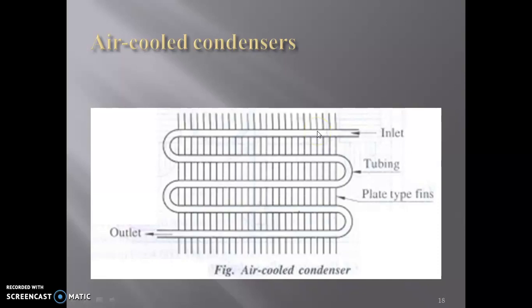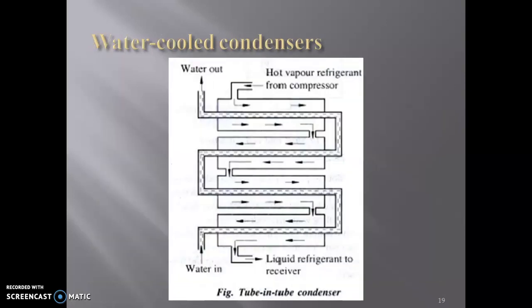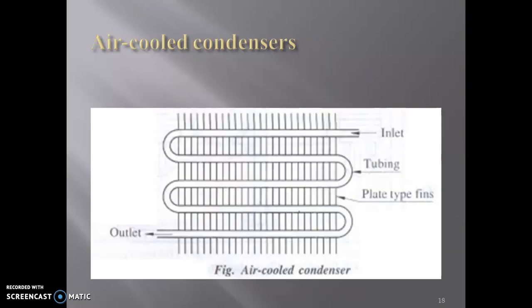Okay, so in an air cooled condenser, air is used for the removal of heat. Second one is the water cooled condenser. But before that, one more thing as we are discussing air cooled condensers: air cooled condensers may be of the natural convection type or the forced convection type.